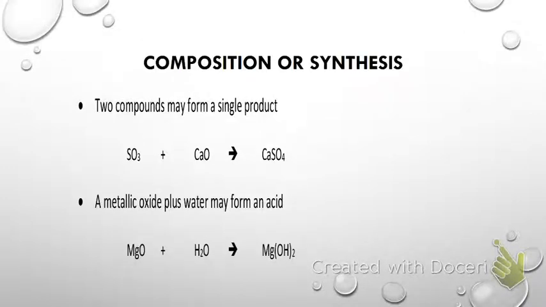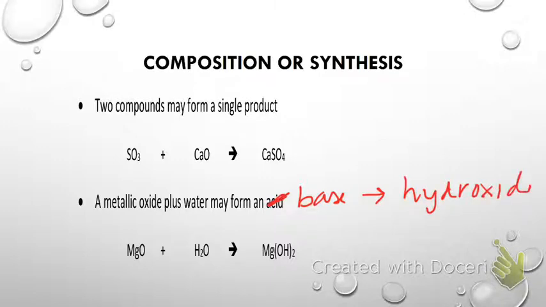Two compounds may form a single product. For instance, I could have sulfur trioxide plus calcium oxide, and it's going to make calcium sulfate. This one has a typo. It says a metallic oxide plus water may form an acid. I want you to cross out acid, and write base, and then arrow hydroxide. They'll form a hydroxide. So if I have magnesium oxide plus water, I'm going to create magnesium hydroxide.